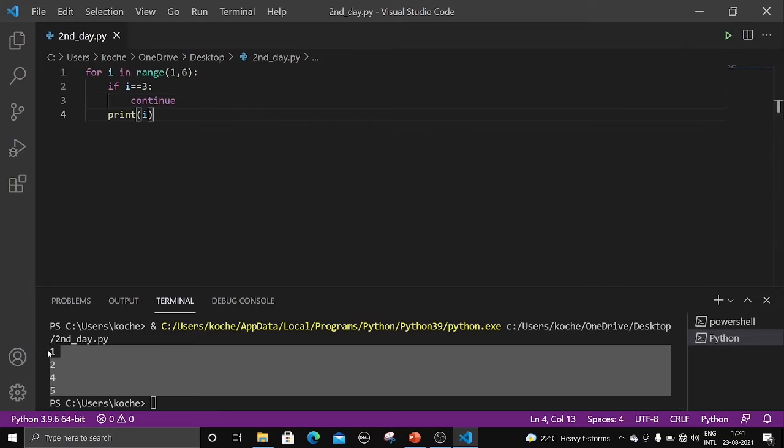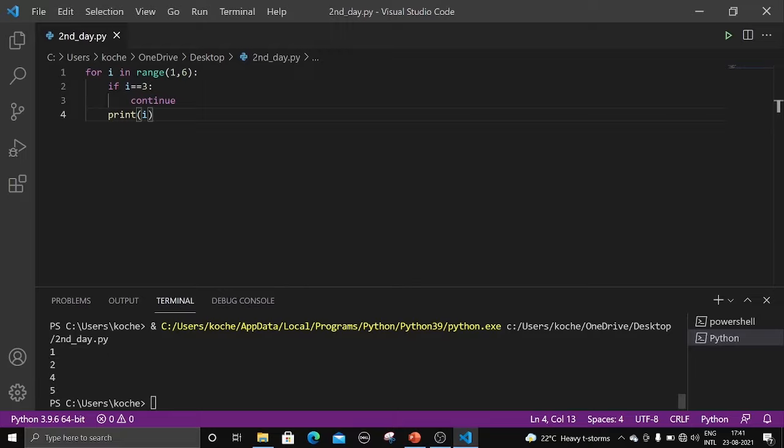3 is being skipped here. Got it? 1 2 4 5. 3 is not there here. Let me show you why it is not there. So first we are starting a for loop, that is for I in range 1 comma 6, right? If I double equal to 3, we are keeping a condition here. If the condition is satisfied, we continue. What is the continue according to the statement in PPT? The particular iteration will be skipped if the condition is satisfied, right?